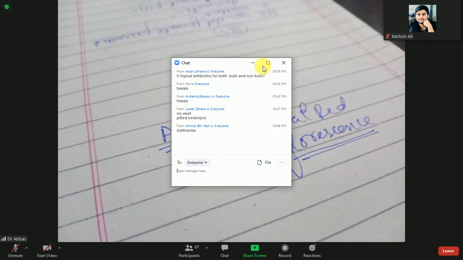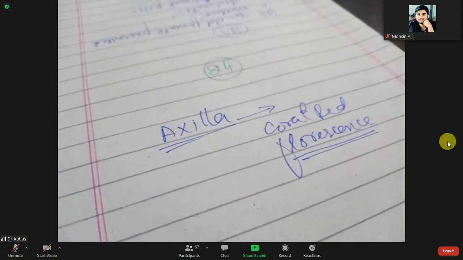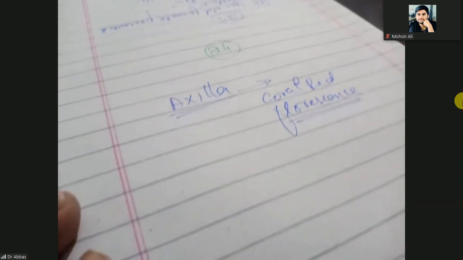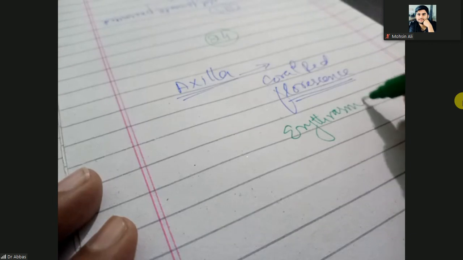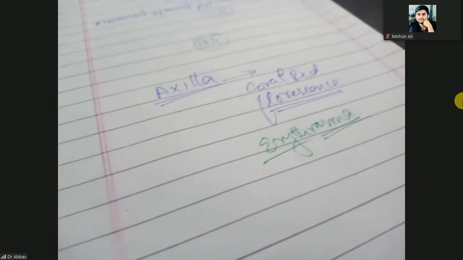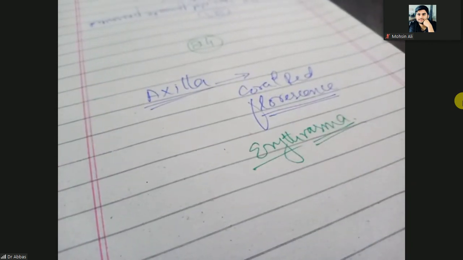that is erythrasma. Okay. Erythrasma. So on the Woods lamp examination, the color will be coral red. Okay. Last one. Only one last question.